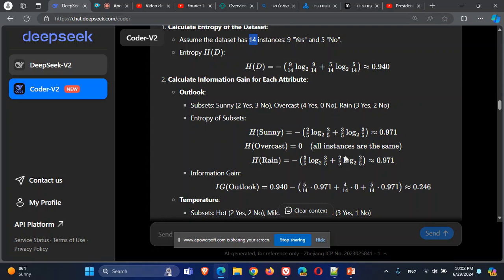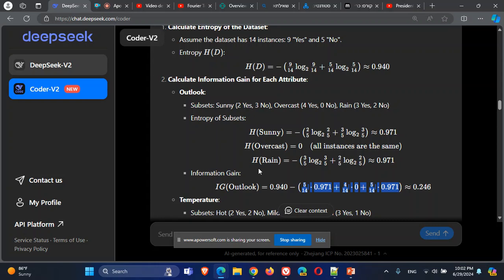So 5 out of 14 multiplied by this probability, plus how many are there here? 4 out of 14 for overcast, 4 out of 14 for the entropy of the overcast, and how many for this? Again, 5 out of 14 for the rain.